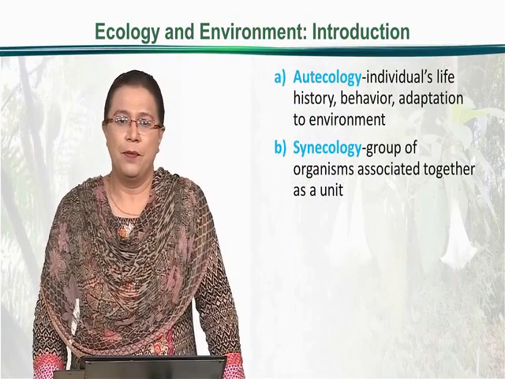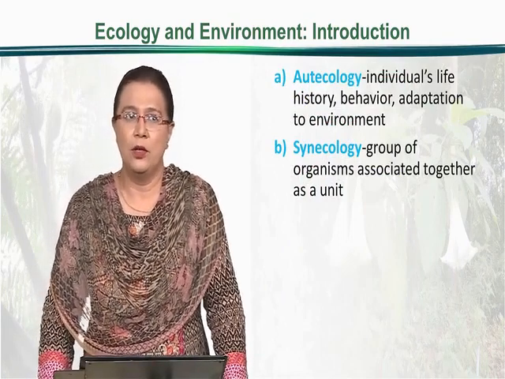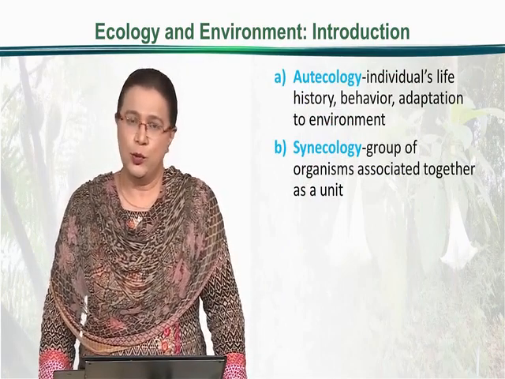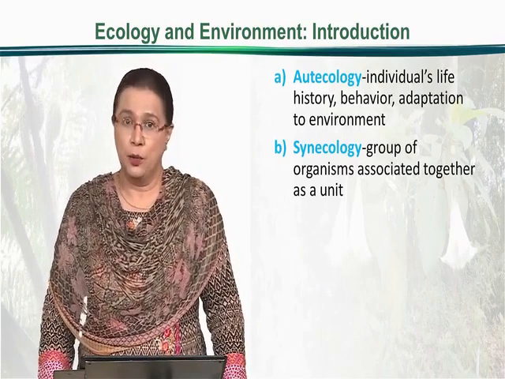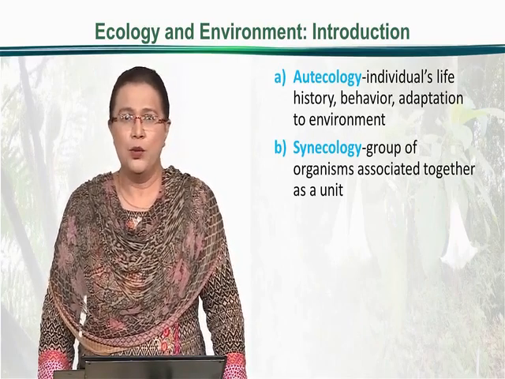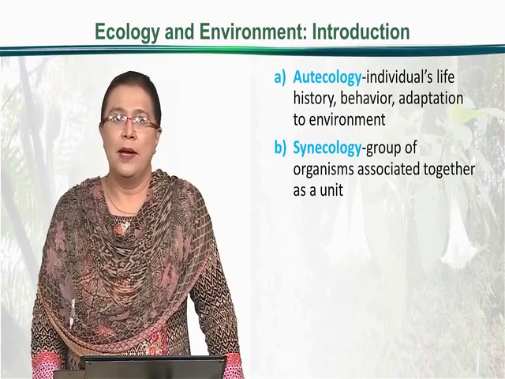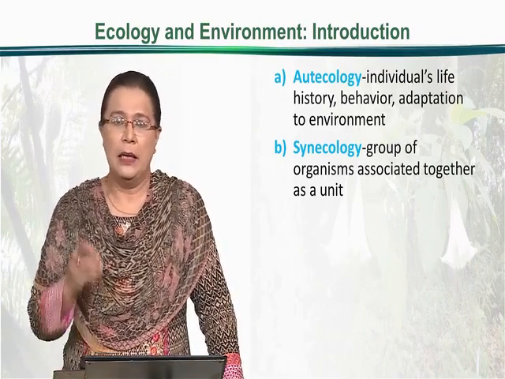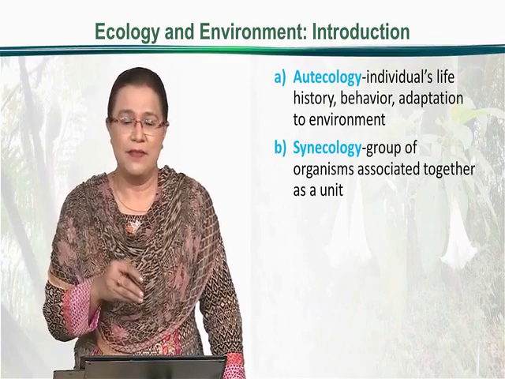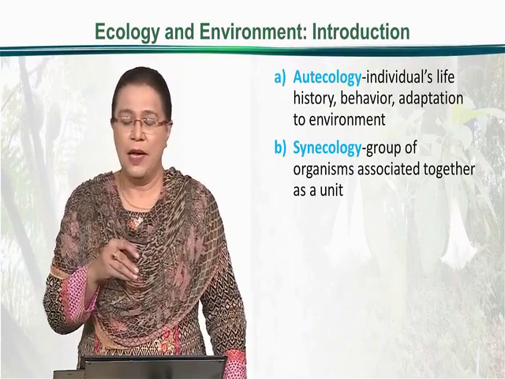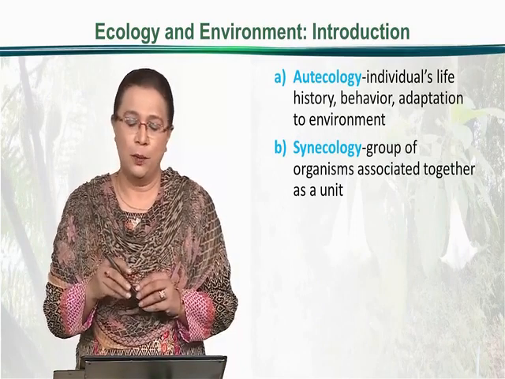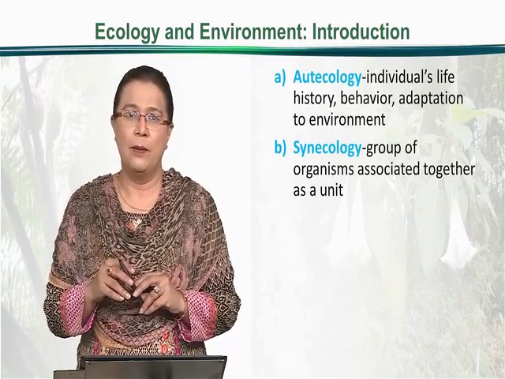While studying ecology, we can categorize it as individual ecology and group ecology. The individual's ecology is known as autecology, because we learn about the individual's life cycle, their histories, their behaviors, their adaptation towards the environment.